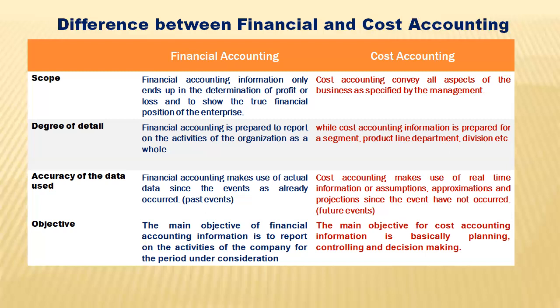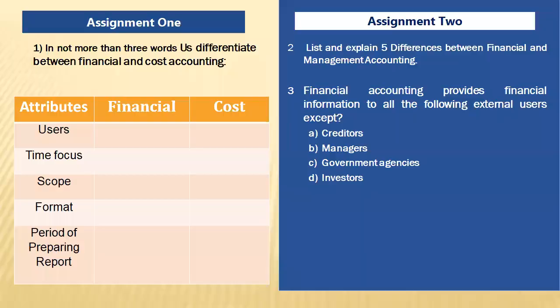So the last one is objective. Now, what is the objective of financial accounting? The objective is to determine the profitability of that particular company for the period under review, to determine the activities of the company for the period. While for cost accounting, the objective is for planning, controlling, and decision making. It's for us to be able to plan, control, and make decisions.